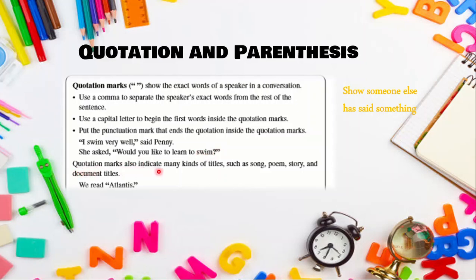Quotation marks also indicate many kinds of titles such as song, poem, story, and document titles. It can be used to emphasize or tell a story. For example, you're saying the story is, for example, The Girl on the Train. This is the name of the story. The name of the story must be put between quotation marks. Or even a song like Twinkle Twinkle Star or Incy Wincy Spider must be put between quotation marks.